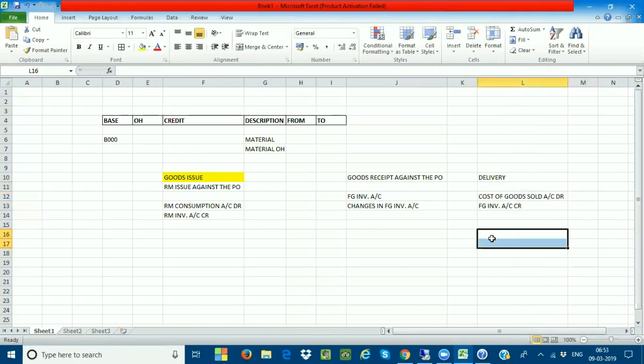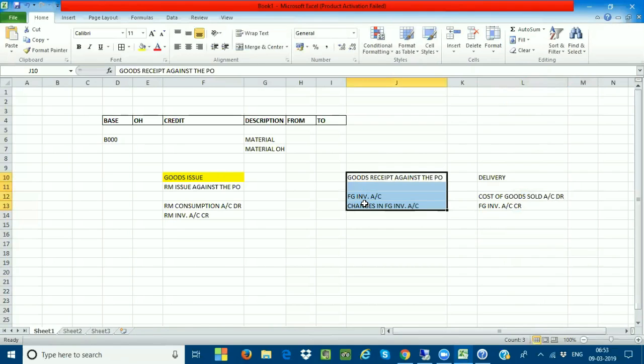So before you do the goods receipt, SAP is very clearly telling that you have to do the standard cost estimation. So once you get the standard cost estimation only, I can get the actual cost.